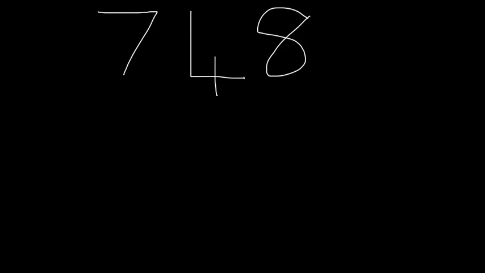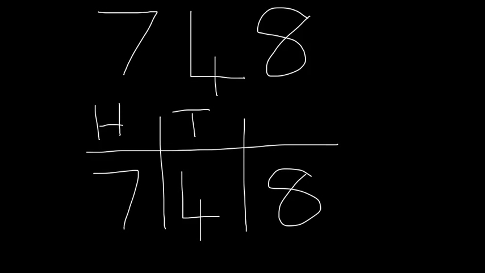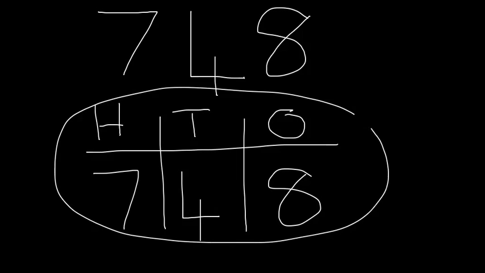Most of us understand how to read a simple 3-digit number. So if we have 748, we understand that's made up of 7 hundreds, 4 tens, and 8 ones. If we can read this number, we can really read any number of any size.